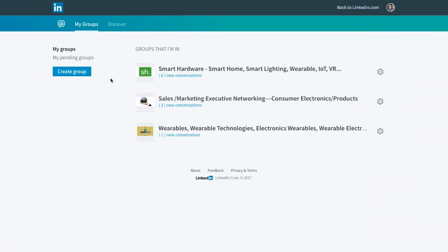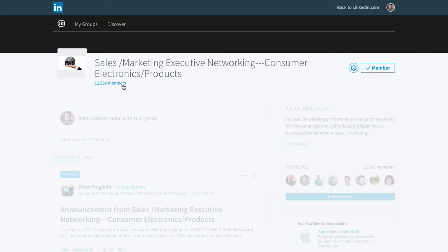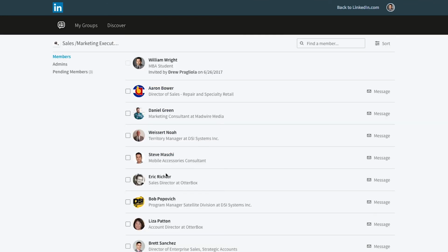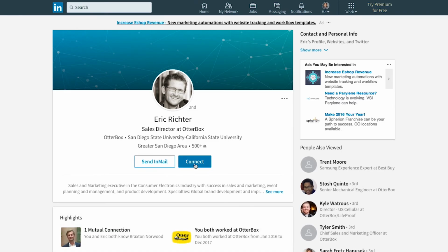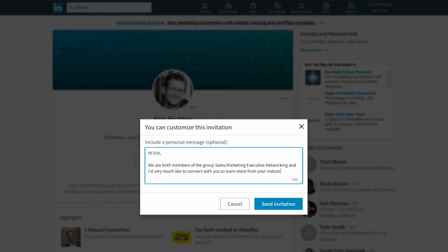Some groups will include criteria for acceptance. Once your request is accepted, you can view the members to identify if there are connections you would like to add to your network. To view who is in the group, simply click on the number of members directly under the group title. If you see a member working in a role or company of interest, you may want to request a connection. It will be important to customize this request a little differently. Mention you are both members of the group and you would very much like to connect to learn more from their industry experience. You also have the option to direct message fellow group members before you become a connection.